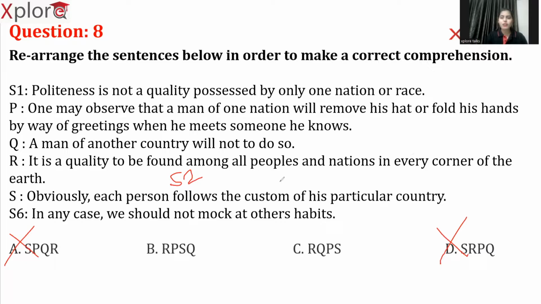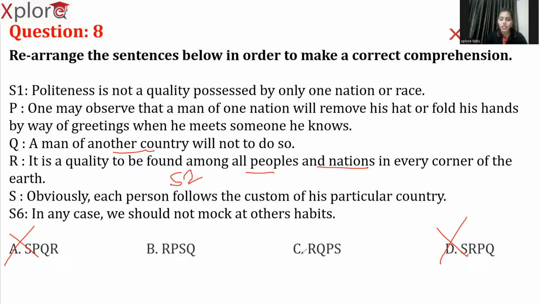So here, have we ever mentioned any man here? Generally speaking, in R, it is a quality to be found among all peoples and nations in every corner of the earth. So as you can see here in R, we are talking about the people and nations in every corner of the earth. However, we have not brought up anything about a man of another country. So does this country belong to another planet or something? No, right? So it doesn't make sense.